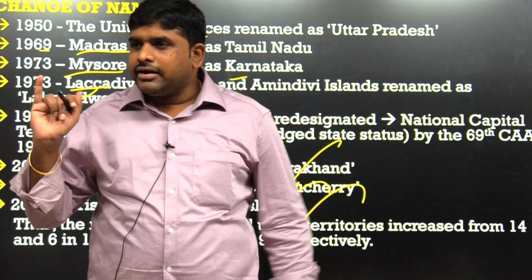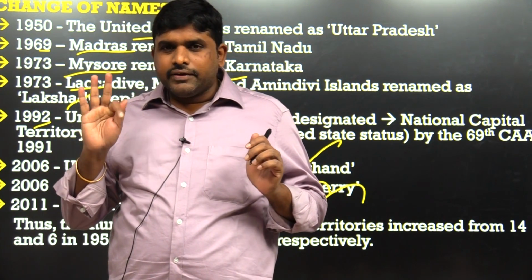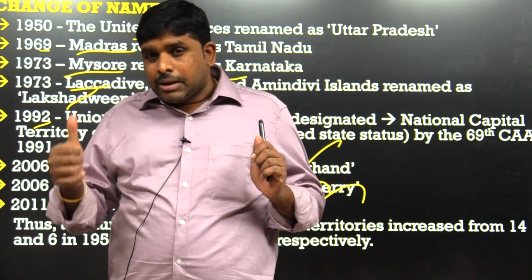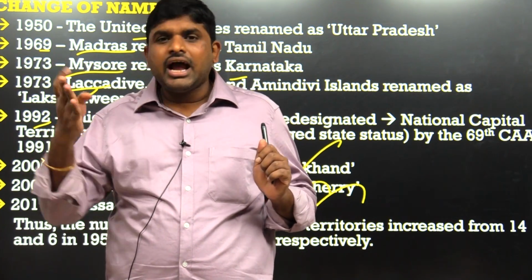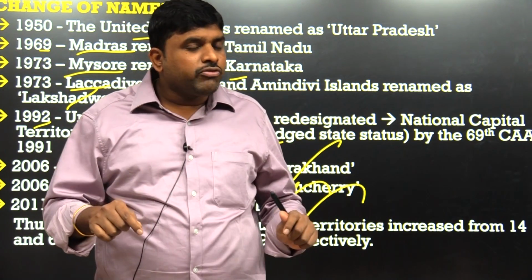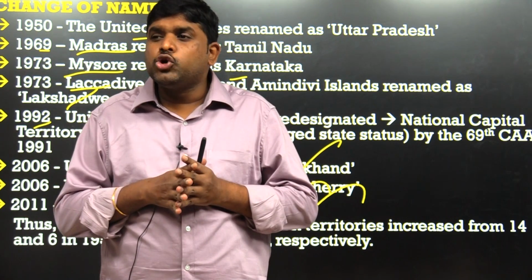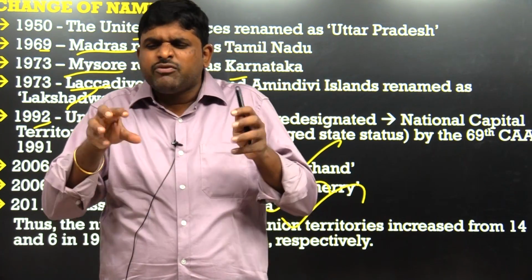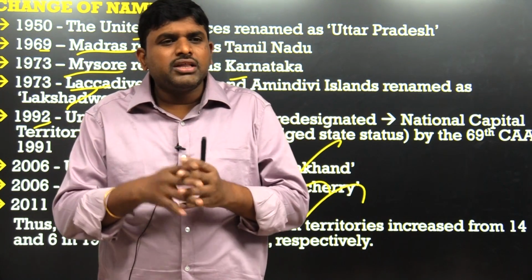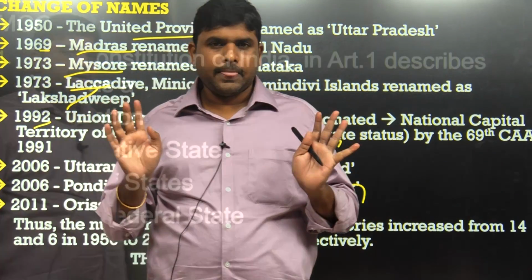Again: Jammu and Kashmir, Ladakh, Chandigarh, Delhi, Daman and Diu, Dadra and Nagar Haveli, Lakshadweep, Puducherry, Andaman and Nicobar. In 2020, by a Constitutional Amendment Act, Dadra and Nagar Haveli and Daman and Diu, for the sake of administrative convenience, because we don't want a separate commissionerate for small areas, were clubbed together into 1 UT, called Daman and Diu and Dadra and Nagar Haveli.